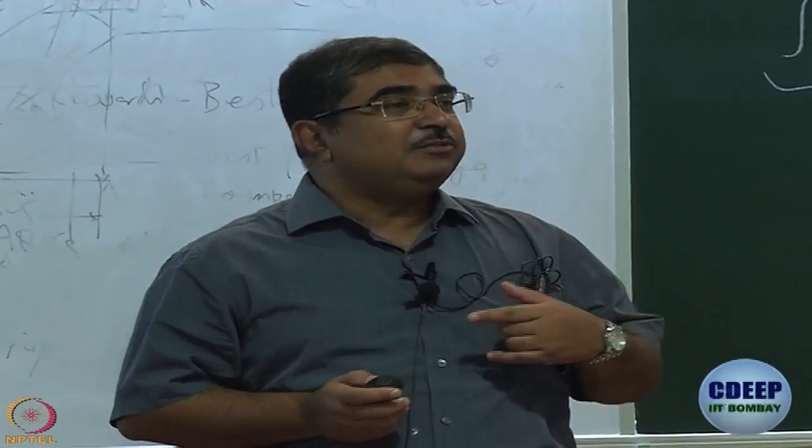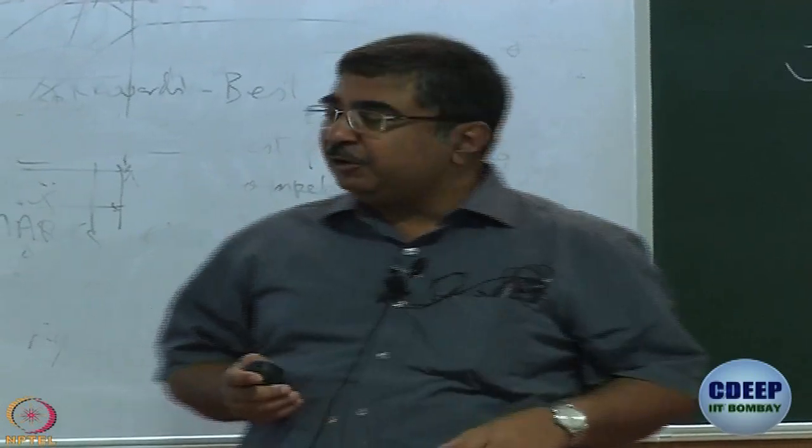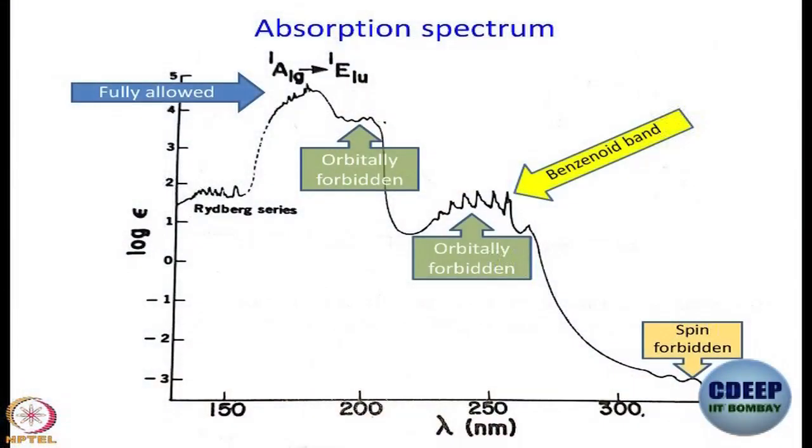So, we want to find out which one it is. There are two candidates, right? We want to know which one it is, and this one of course is really very small, right? Had we not made a semi-log plot, we would have missed it. It is like 10 to the power minus 3, that is obviously a spin forbidden transition, alright. So, this is the spectrum that we are trying to understand.